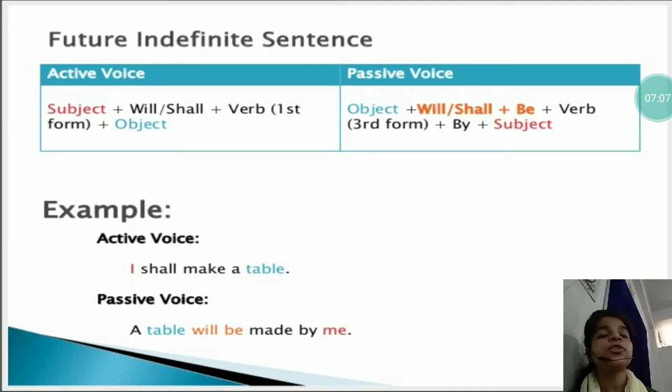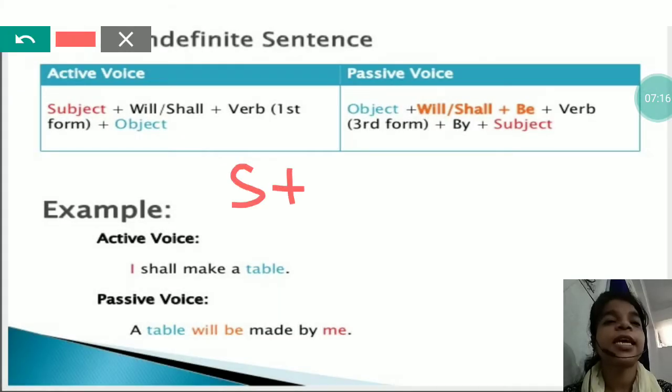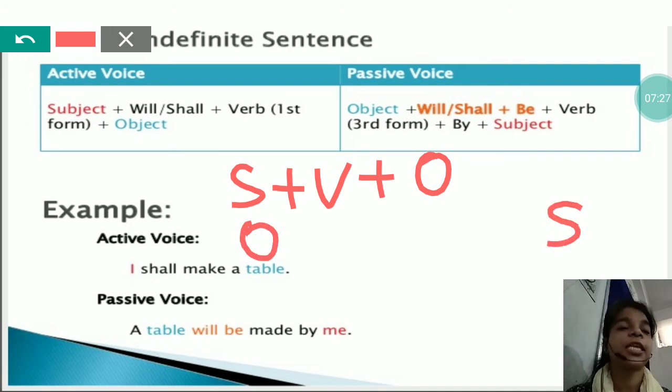So you have to just remember the fundamental rules. The fundamental rule is that if any sentence is written like subject, then verb, then object, when you convert this sentence into passive, then the object will be at the first place and the subject will be at the last place, means the places of the subject and object will be interchanged.